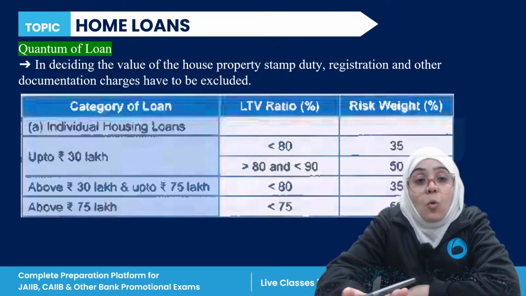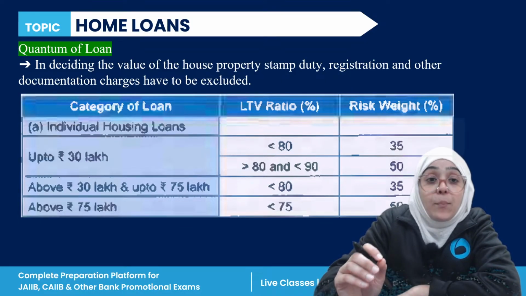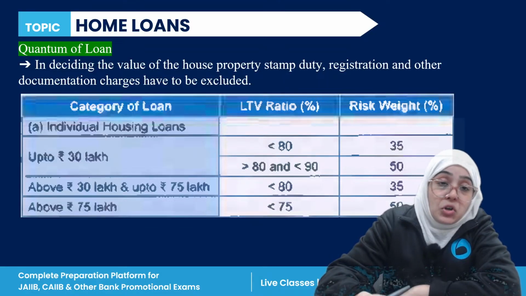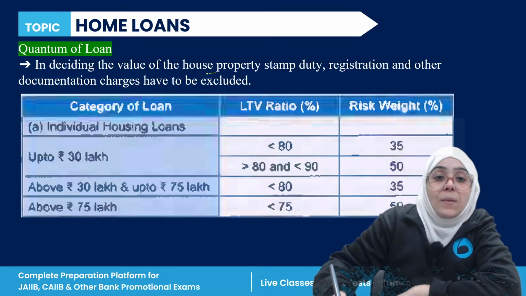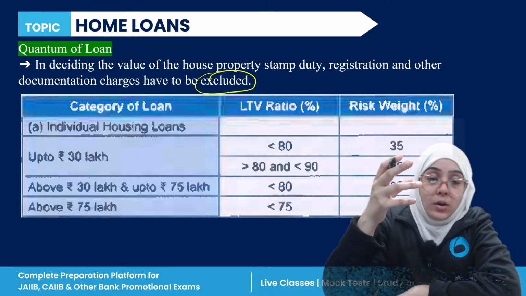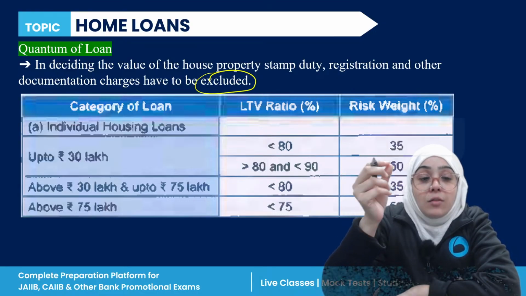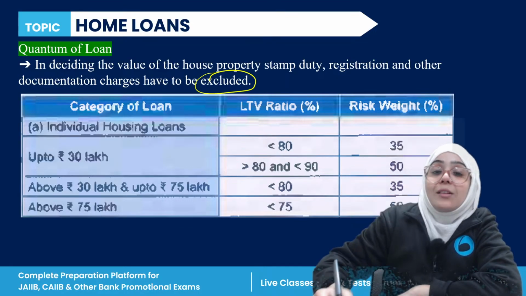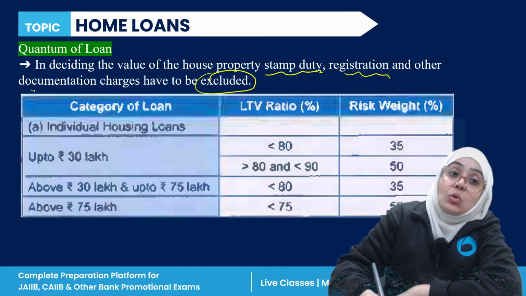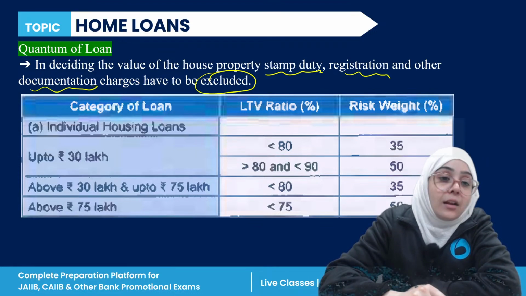Now the quantum of home loan. In deciding the value of the house property, stamp duty, registration, and documentation have to be excluded. So if we want to decide the home loan amount, or the value of that complete site, what should we exclude? We should exclude the stamp duty, the registration, and the other documentation. We should exclude these things, right?